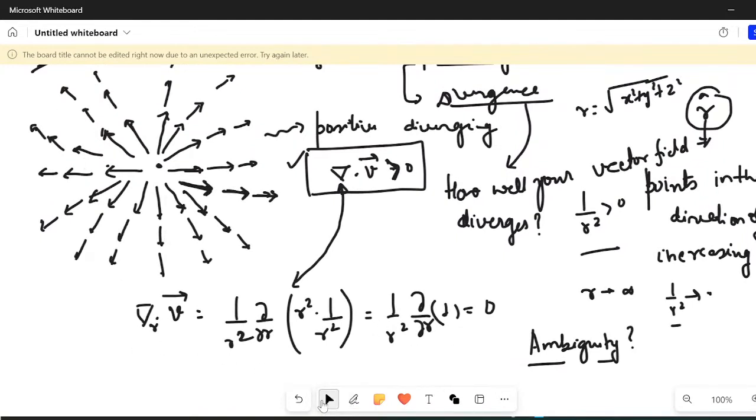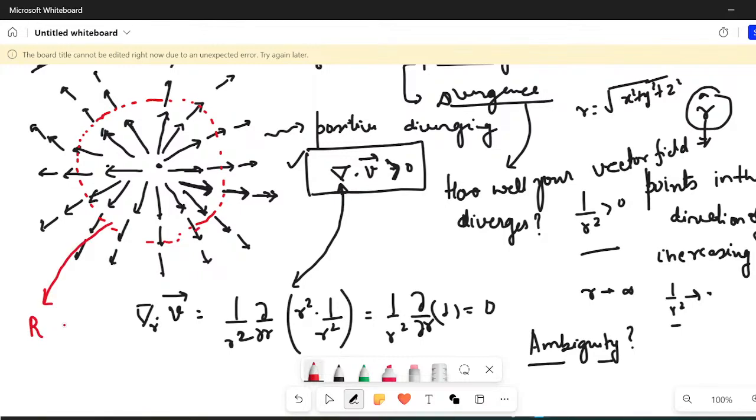So let me enclose this stuff in a sphere. Let me enclose it in a sphere of radius capital R. Let us say this sphere is of radius capital R.